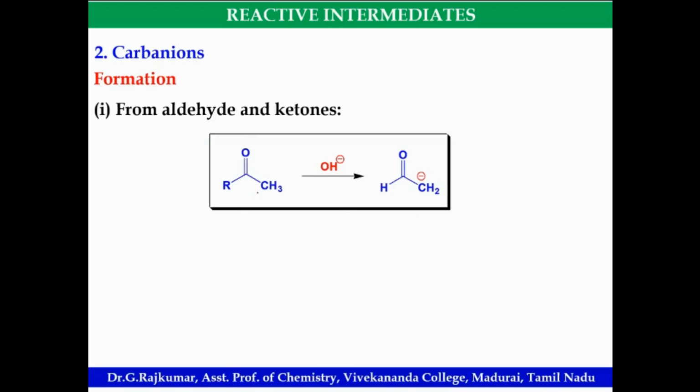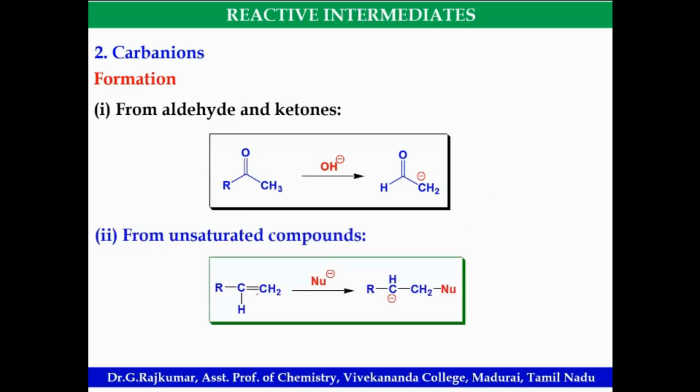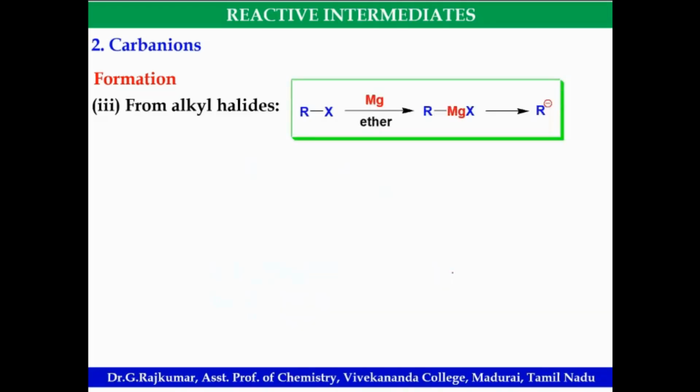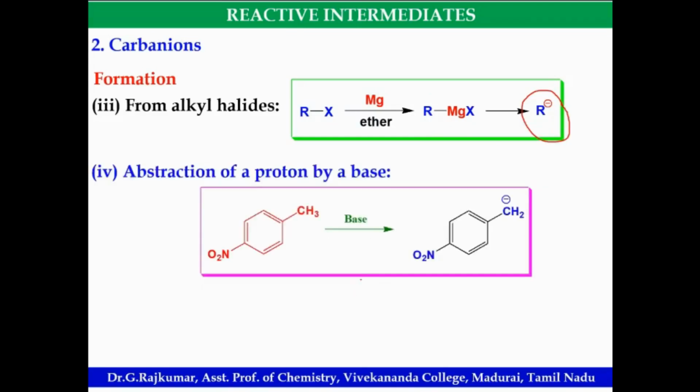We have seen carbonyl compound reactions. So in the first step, a carbanion will be formed from unsaturated compounds. Then alkyl halides, Grignard reagent RMgX forms R minus. Then abstraction of a proton by a base. Look at this, it is CH3 proton abstraction.